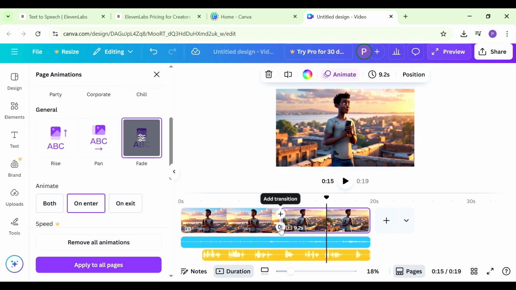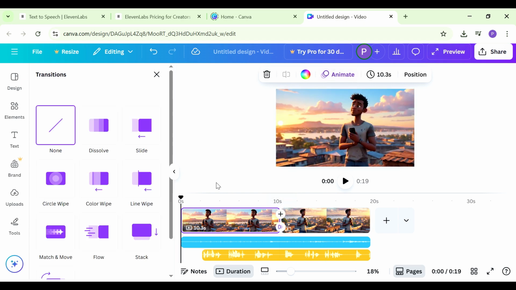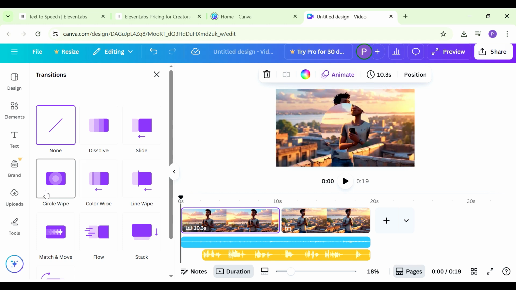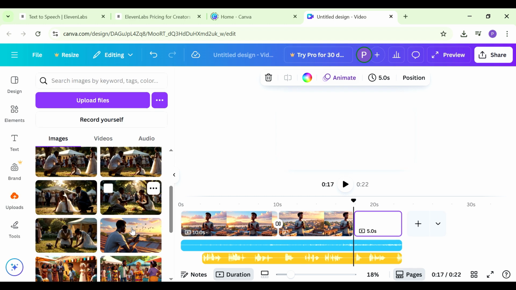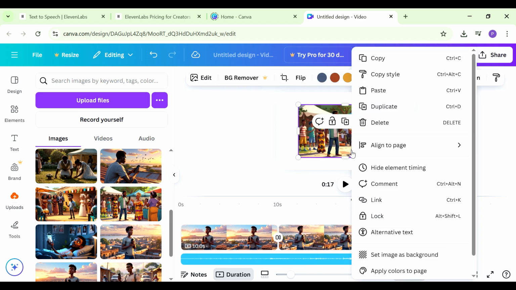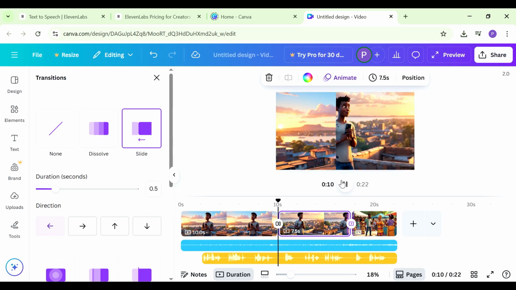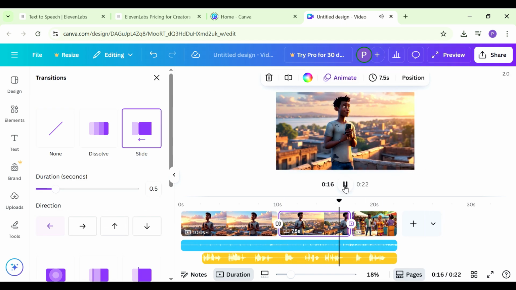So you have many transitions that you can choose from. So just choose one of the transitions that you like. I think I like the line wipe. And you just continue doing this until you've put in all your images into Canva. Again, ensuring that you're listening to the audio to know which part to put which image.